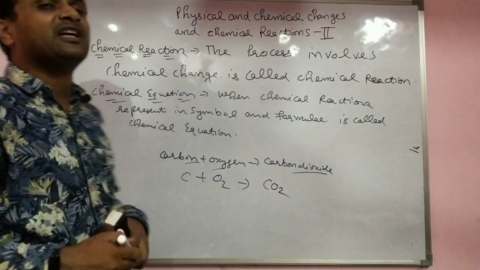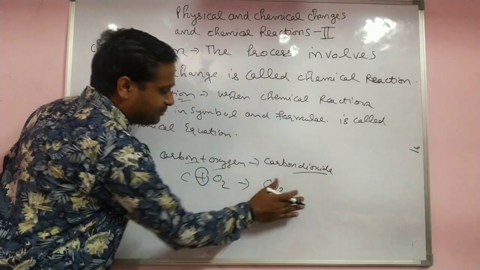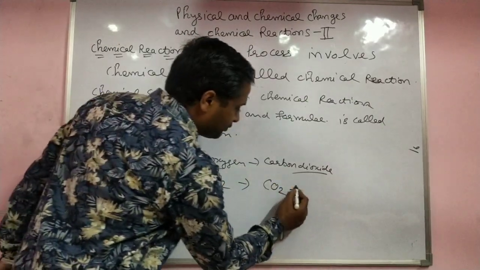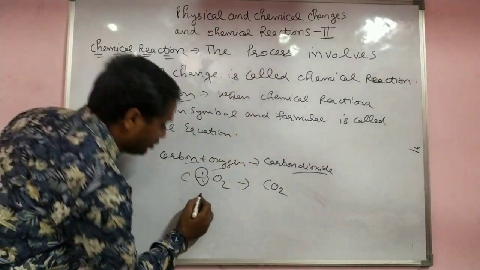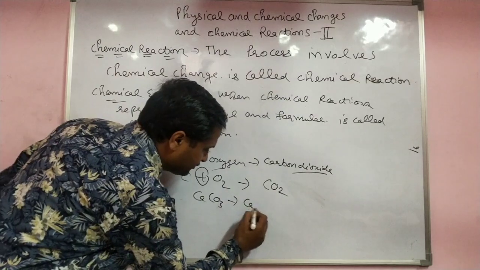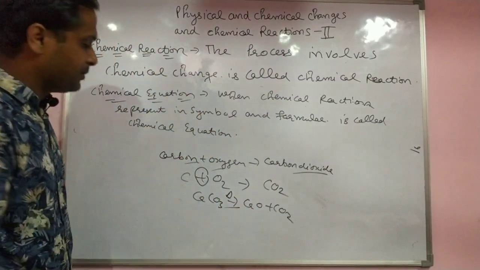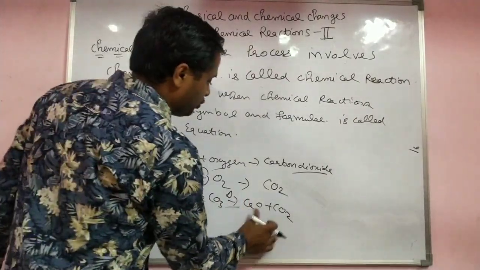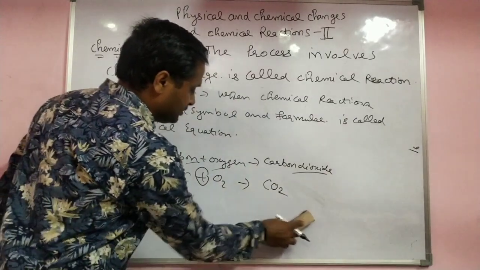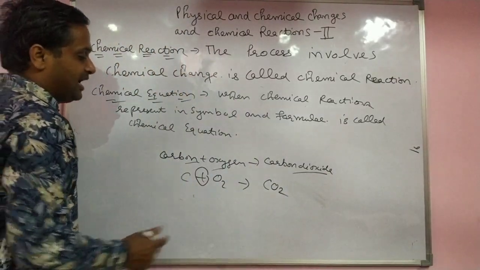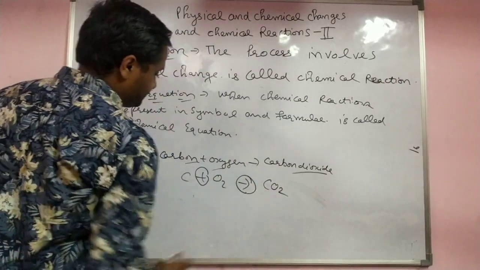There are some rules for the chemical equation. Plus sign shows addition, on the left side. If it comes on the right side, that also shows that two products are formed. Already told you one reaction in which two products are formed, that reaction is the decomposition reaction. Decomposition means the break of the reactant into two products. So plus sign shows the addition, and arrow shows the reaction proceeding between reactant and product.